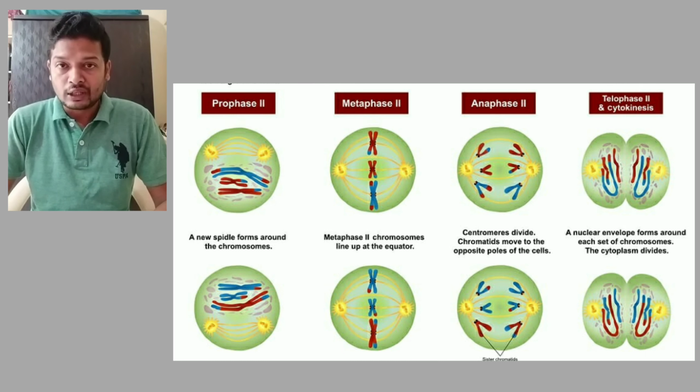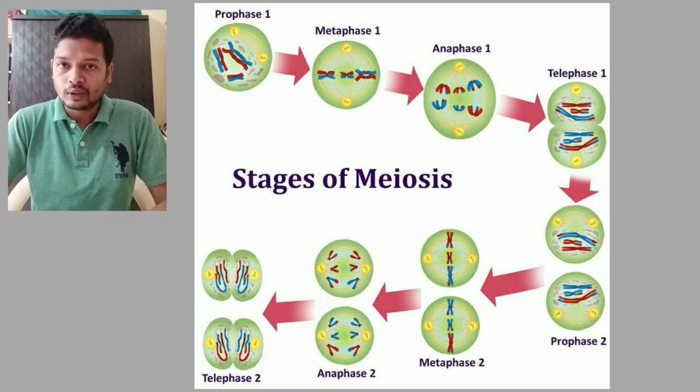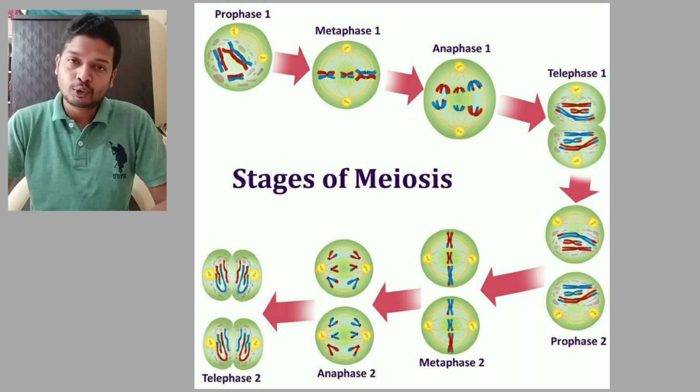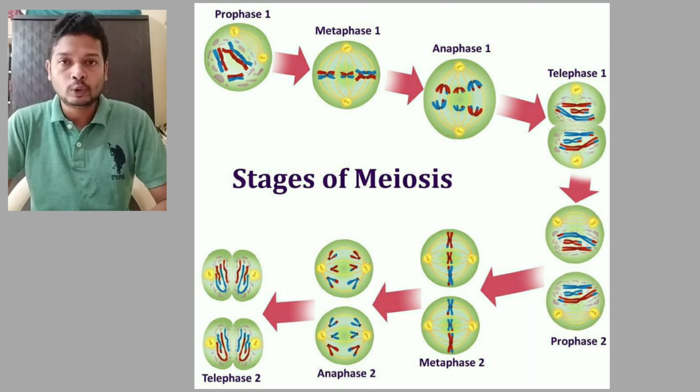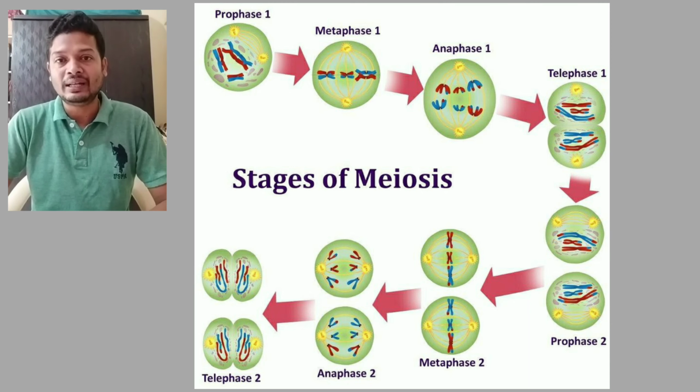So you can conclude that from meiosis, one cell divides to form 4 cells. In meiosis 1, 2 cells are formed, and those 2 cells again divide to form 2 more cells. So finally one cell divides to form 4 cells, and each cell contains 23 chromosomes.